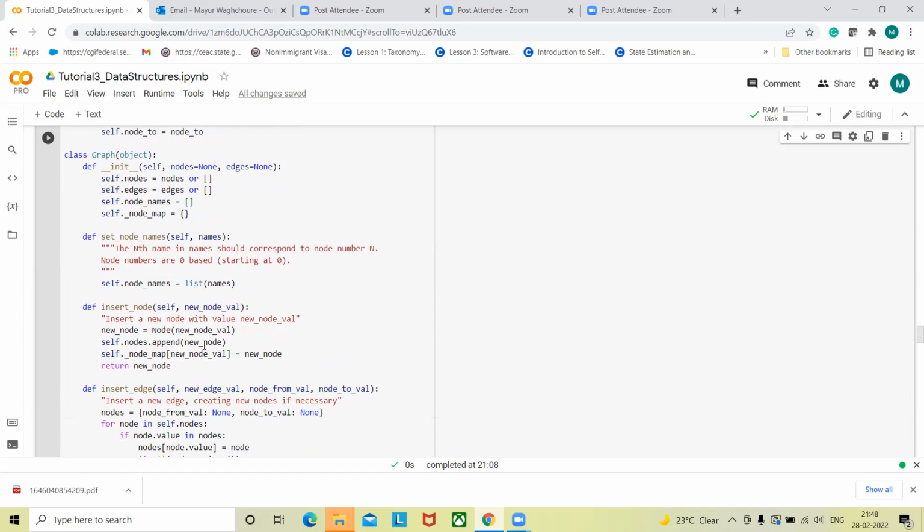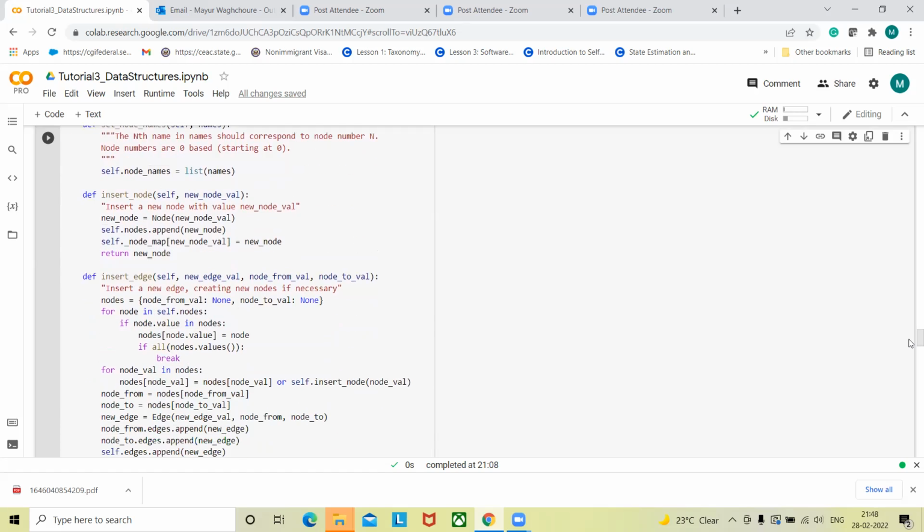Then this node map is a tentative thing, an additional dictionary I'm maintaining as well. This is how I'm adding a node to that particular graph.